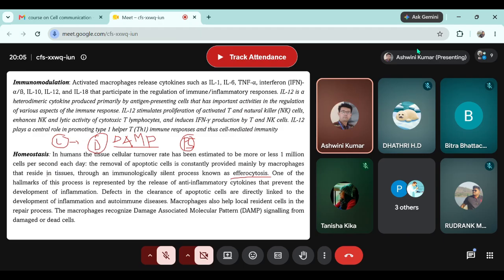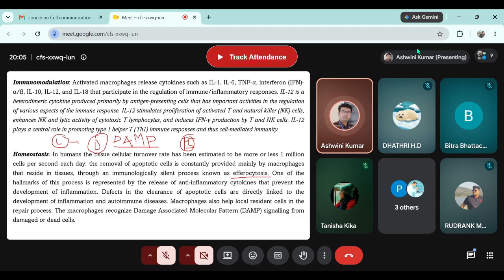But because this removal of dead cells is very unique, and the dead cells are not live pathogens, we have just given a different name to this process, efferocytosis. Macrophages are finding something very unique on the surface, based on which they decide to remove the dead cells. Suppose it's phosphatidylserine.